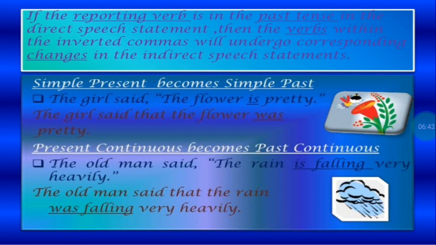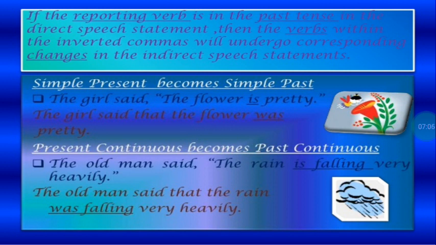Now, the girl said, the reporting verb is past tense. Now what is the verb in the direct speech? The flower is pretty. That is simple present tense, right? So in the indirect speech, what do we write? The girl said that the flower was pretty. Because it's simple present, it becomes simple past.